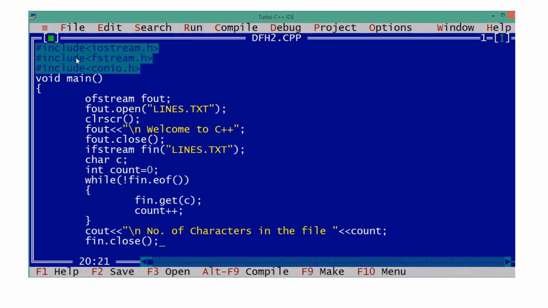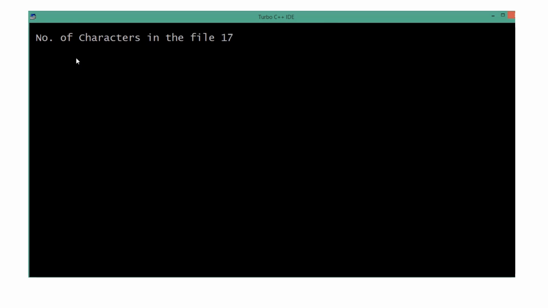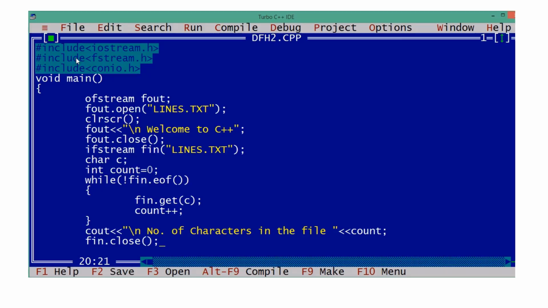Now let us execute and see. Is there anything in the number of characters in the file? How many? 17. In the console we are displaying. Now let us see how many characters we have given. \n, then space character, then W E L C O M E 2 space T O space C plus plus. How many total?